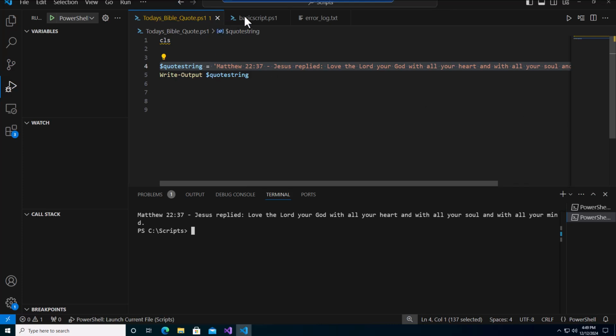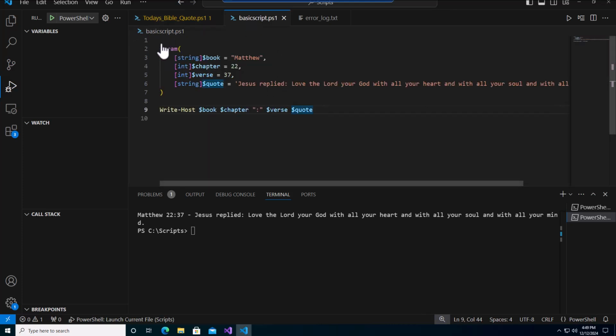So let's go over to our script here so you can see an example. These are the parameters we set up on day 99, if you looked at our previous video. We set up one with a data type of string, and this is the variable, and this is what we assign to the variable. We hard coded some values that we would accept. When you run the script, these are the parameters it will use. You could also just leave it like this and it would still run.